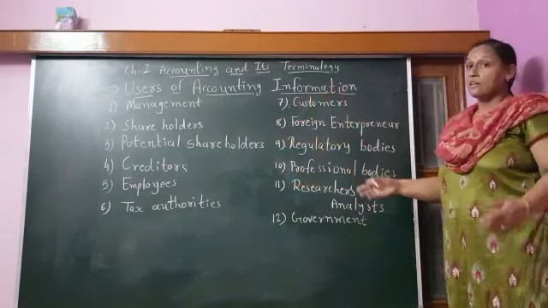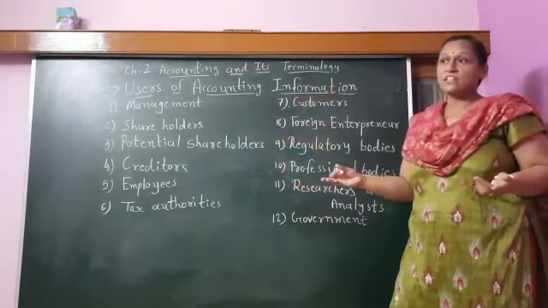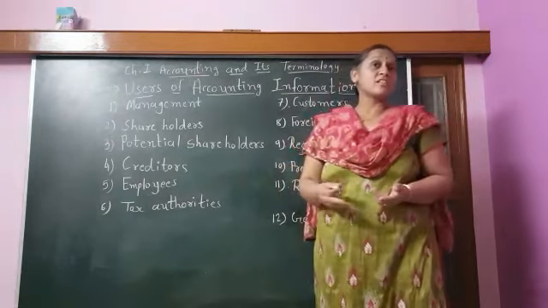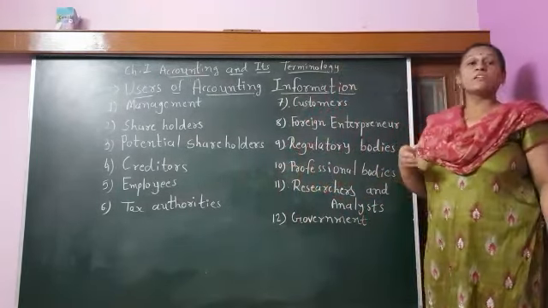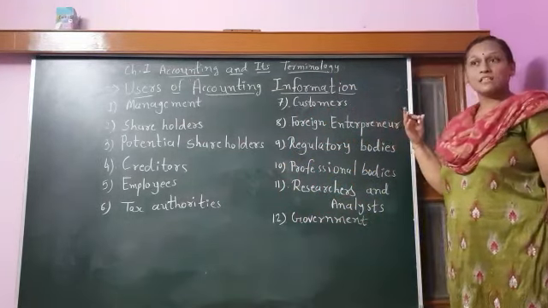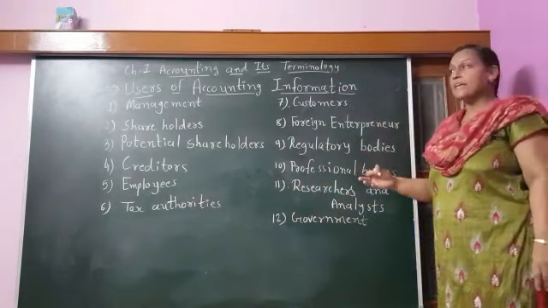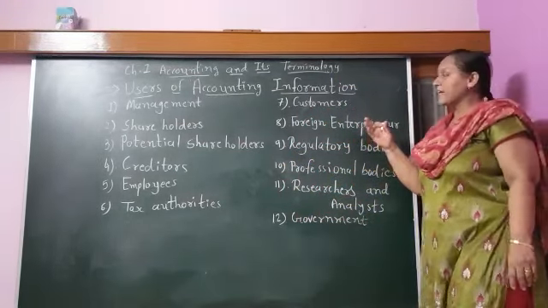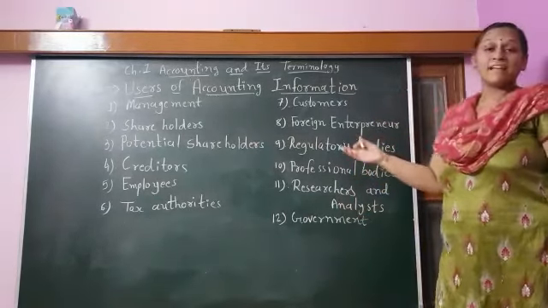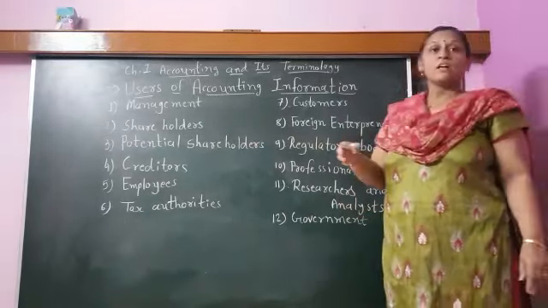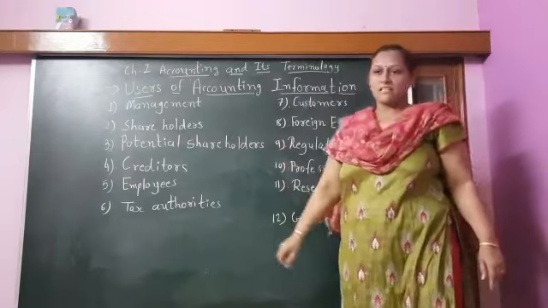Next is the customer. As we know, there is competition in the market, and nowadays we can say the customer is the king of the market. The customer knows everything about the market, and before buying things, the customer can also check the balance sheet of the company. From that they can see which company is giving quality goods, and only from that company can the customer buy the goods. So that is number 7.